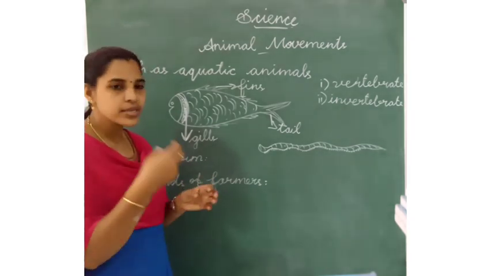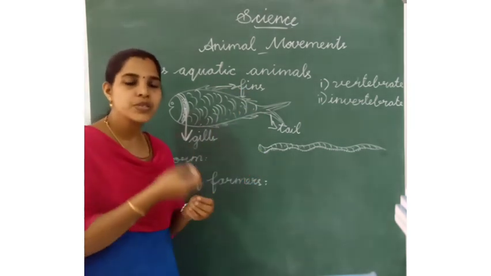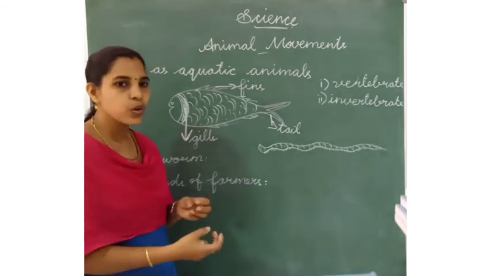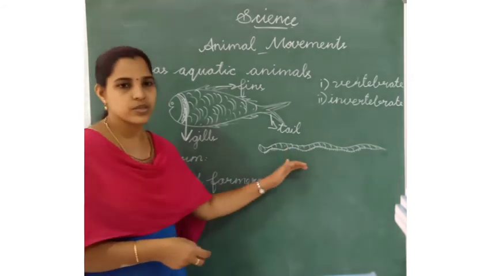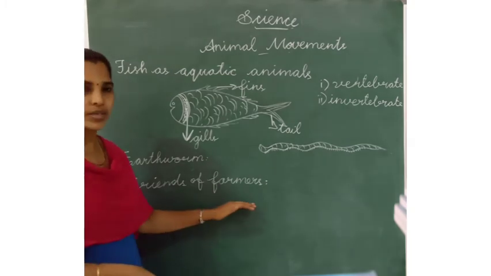So the plants absorb the air through their roots. Who makes the air spaces near the roots? Earthworms. Okay, so the earthworms are called friends of farmers.